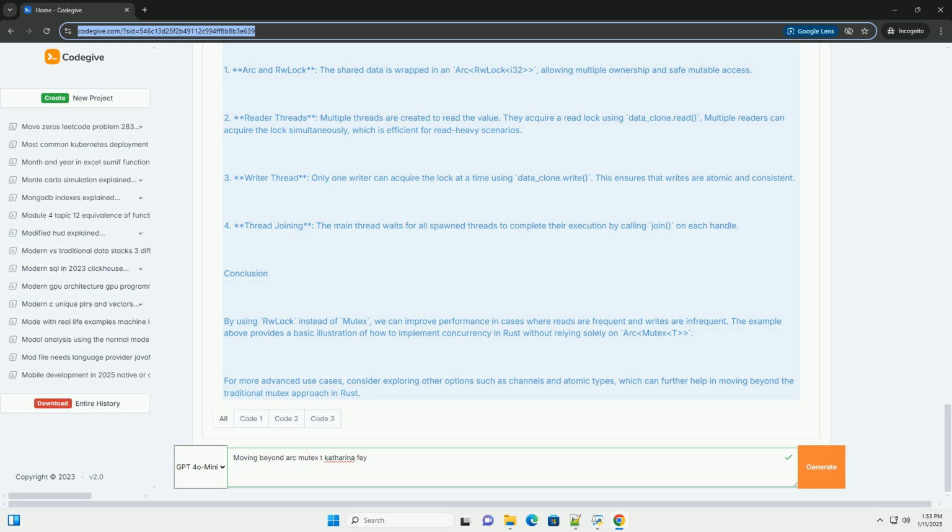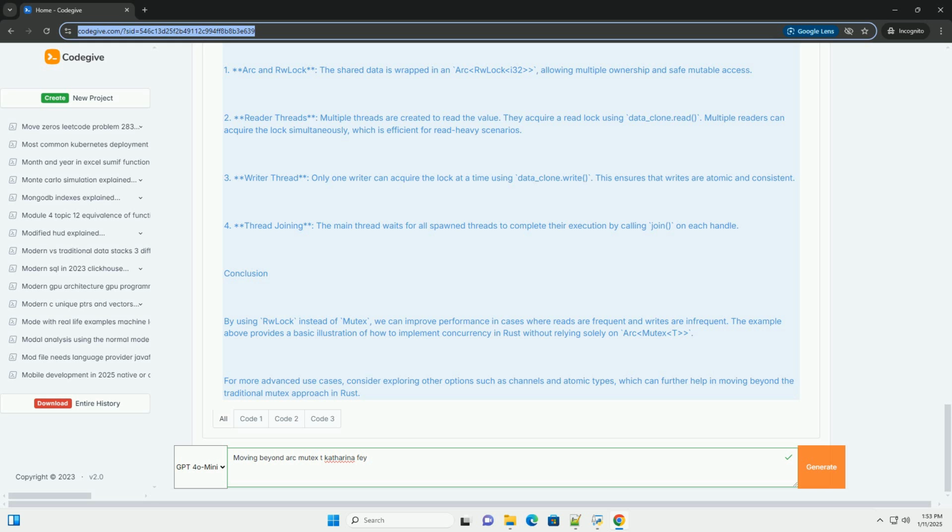Example, using RwLock. Here's a simple example to illustrate the use of RwLock for concurrent read and write access to shared data. Explanation of the example. 1. Arc and RwLock. The shared data is wrapped in an Arc<RwLock<i32>>, allowing multiple ownership and safe mutable access. 2. Reader threads. Multiple threads are created to read the value.